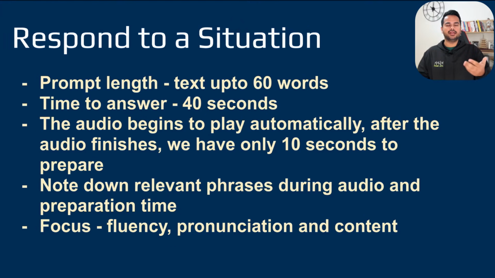So right now the speed at which I am speaking is my natural speed. Everybody's normal natural speed would be slightly different, and that is absolutely okay, provided you're not speaking very quick and you're also not speaking very slow. We need to find the right balance, because if I speak too quickly, there's a chance I may make content mistakes. There's also a chance that I will lose marks in my pronunciation. If I increase my speed, my words may not be that clear. So I need to have the right balance in my flow, in my speed, and also in my pronunciation.